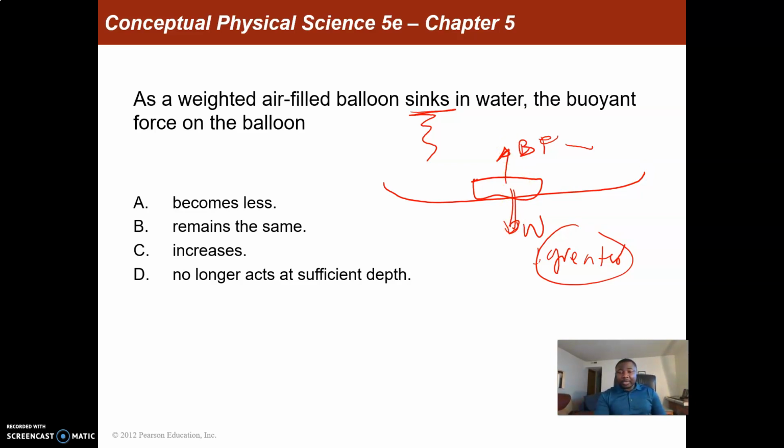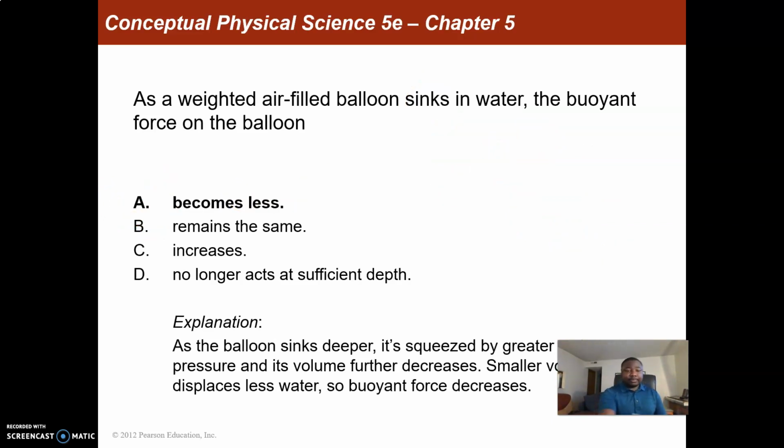We explained that if the weight is greater than the buoyant force, then we expect that object to sink. Otherwise, we should expect it to float. In this case, they are talking about the air balloon sinking, and if the air balloon is sinking, it means the weight is very great compared to the buoyant force. It means that the buoyant force will automatically become less since the air balloon is sinking, and therefore our answer is A.